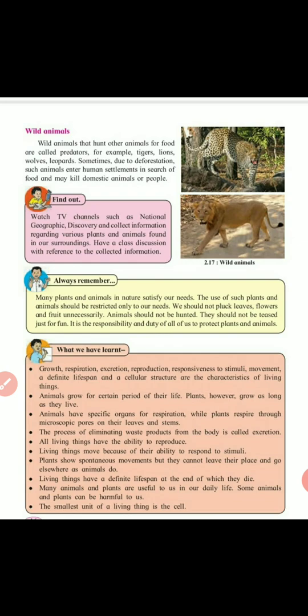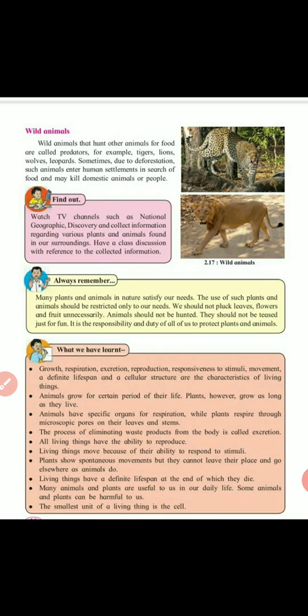In some cities nowadays, during lockdown, some animals entered human society also. If they enter human society, they may kill domestic animals or people too. So these are all the wild animals.